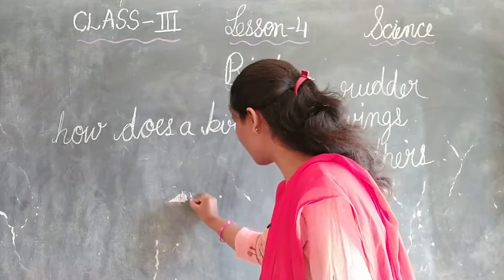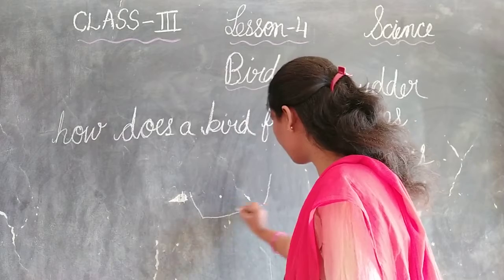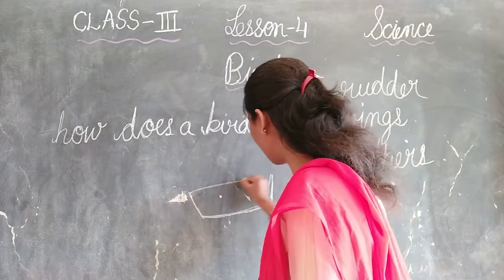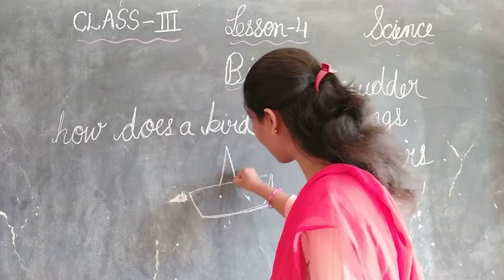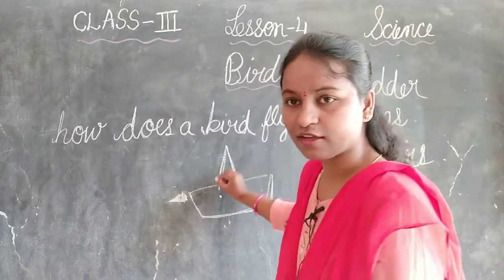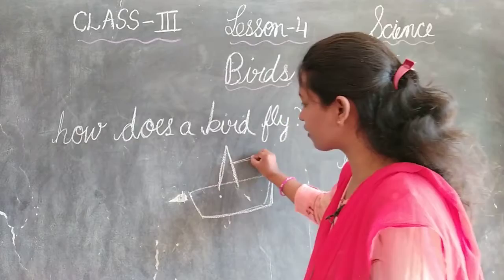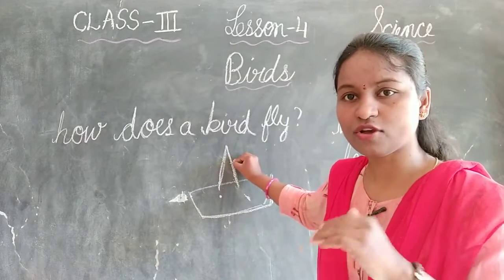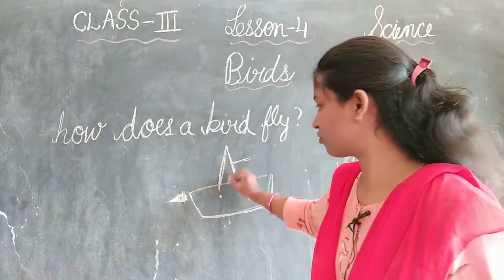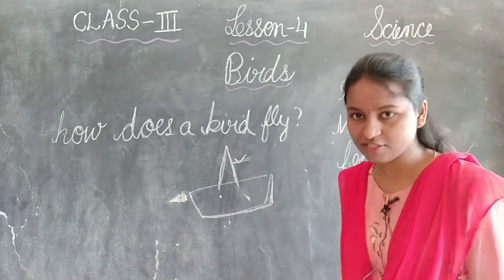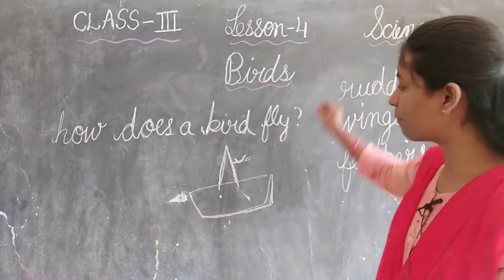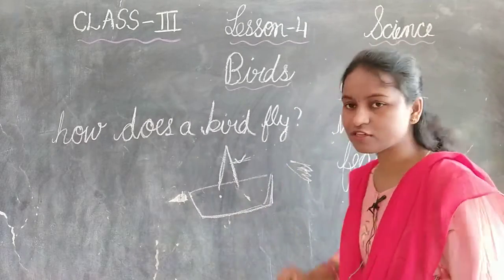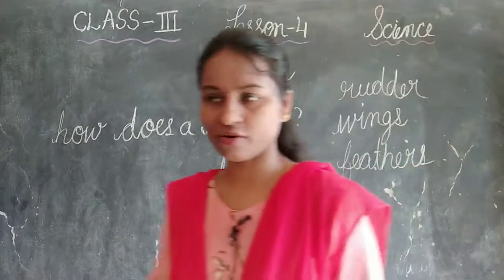When you have a boat, in the boat you can see this rudder. It will change the direction where the air goes, so the boat goes in that direction. So it shows us the direction. Yes or no? The same way the bird's tail is also showing the direction.